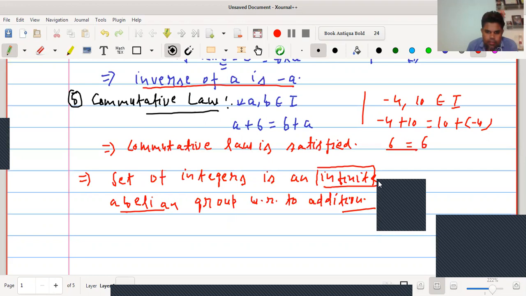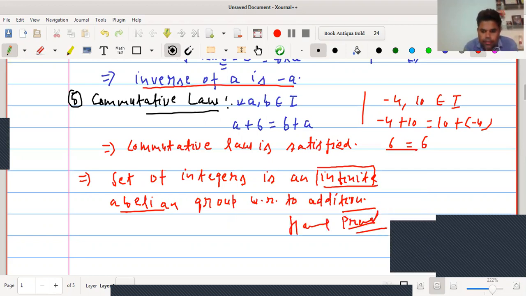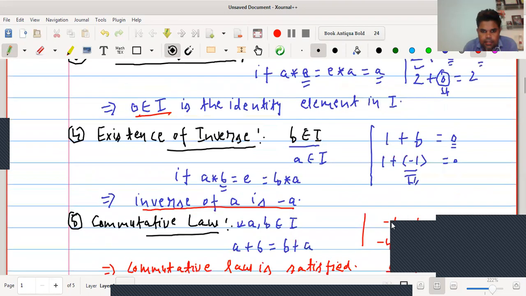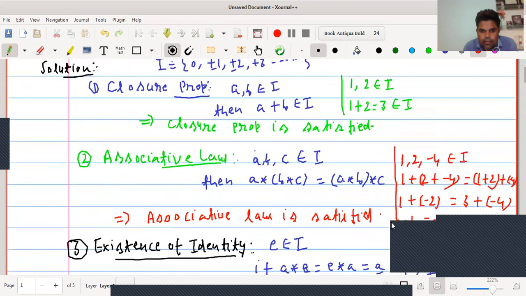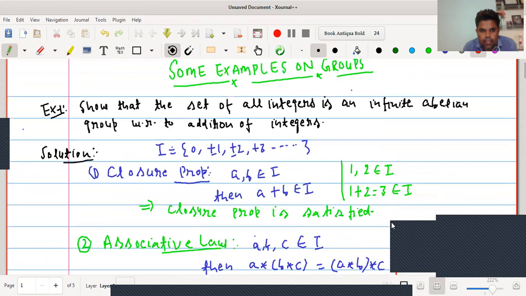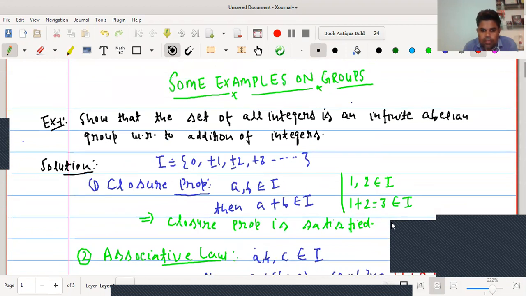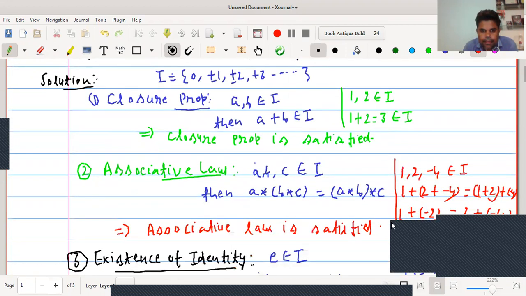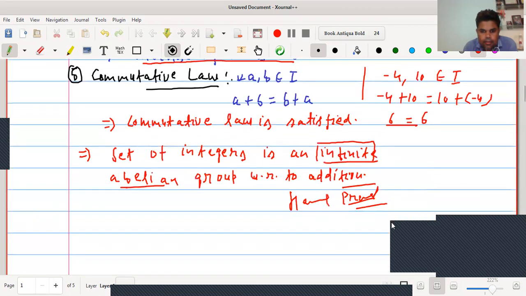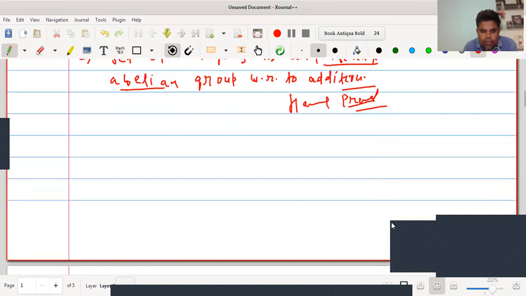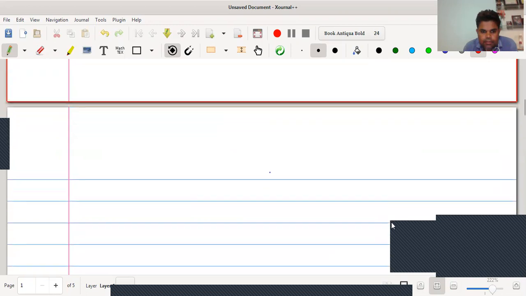Hence, true. In this way, we can take any example and we can solve all these examples like this. Next, we will take one more example on next page.